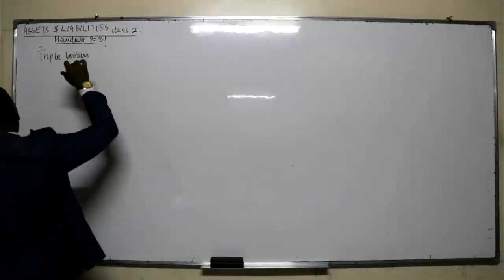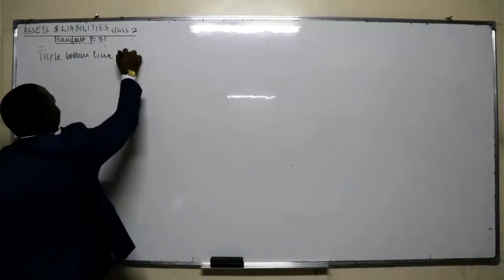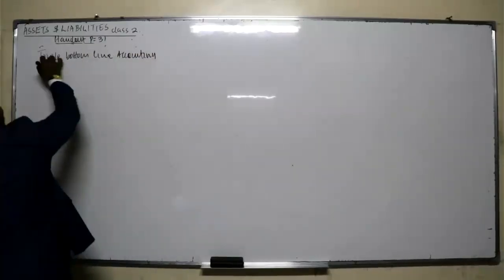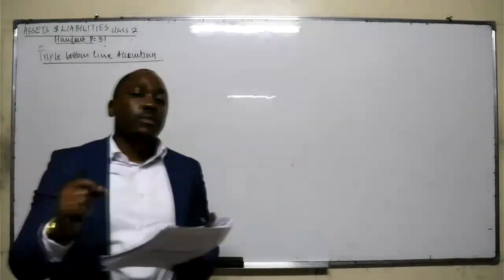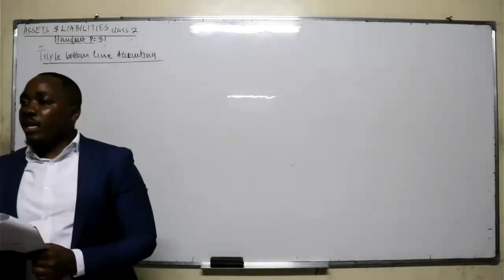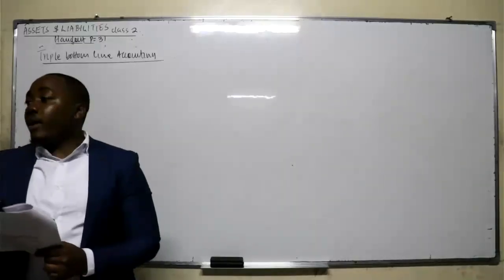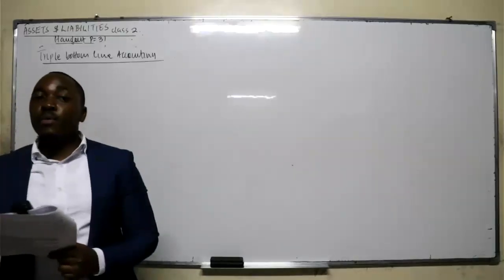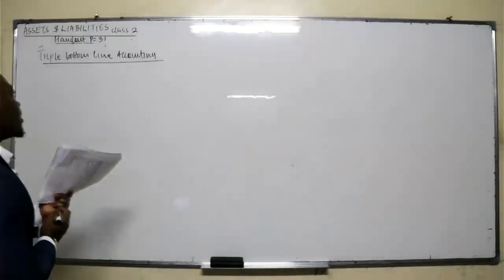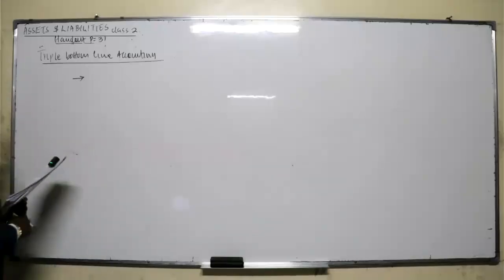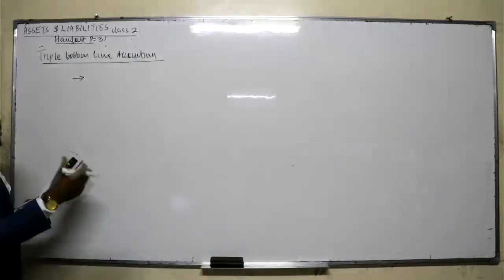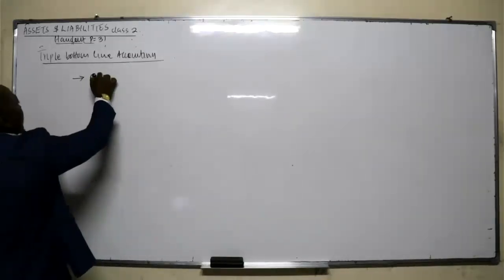Triple bottom line accounting. So what do you mean by triple bottom line? Let me explain. It's an accounting or reporting concept which requires a company not only to focus on profit, they should also focus on other elements, such as the environment where they operate, as well as the people they work with. So it's a reporting technique which requires classifying the accounting into dimensions. That is the financial aspect.